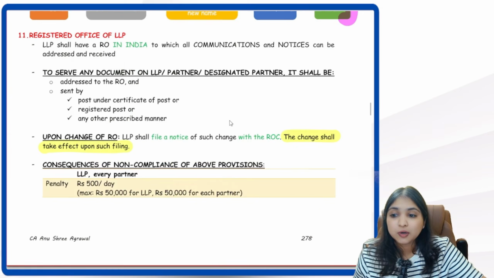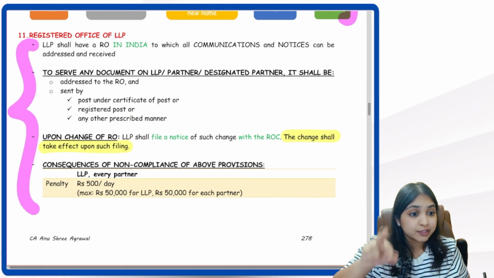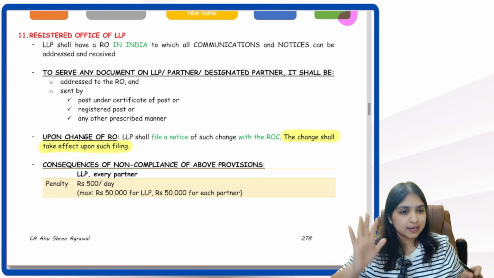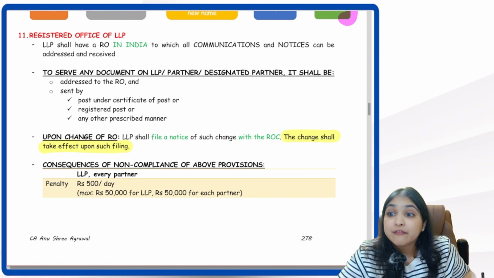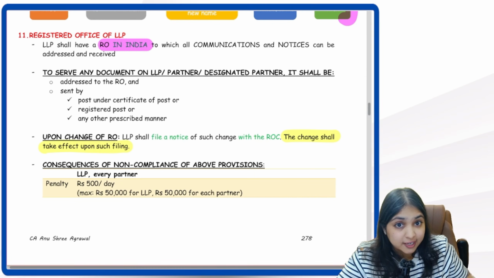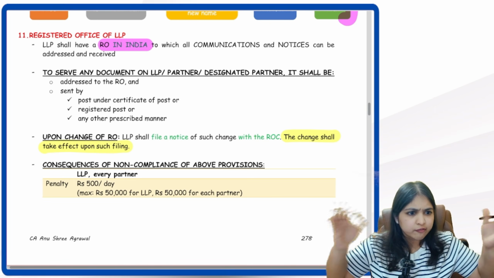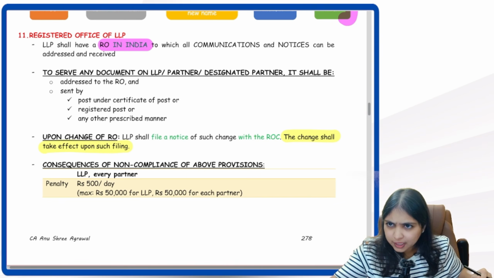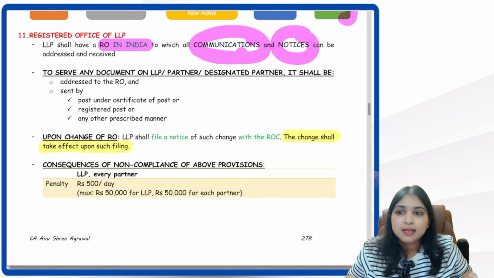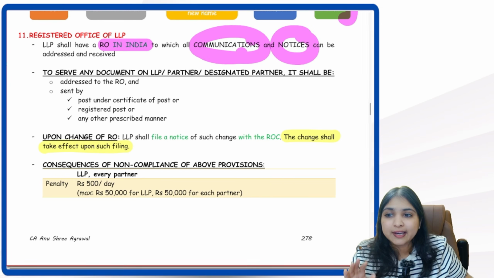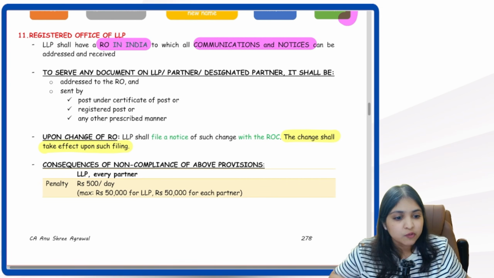Now come on, let's talk about the registered office of LLP. Let's talk about registered office, and then the last 3 to 4 points I will give you the second revision once again. Just like how every company should have a registered office in India, same way every LLP should also have a registered office in India. If I, you, ROC, income tax officer, central government, court, NCLT, anybody wants to send any communication or notice to the LLP, they will send to this registered office address. All the communications and notices to this LLP will be sent to this address.